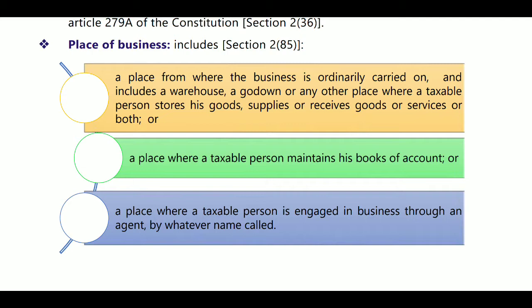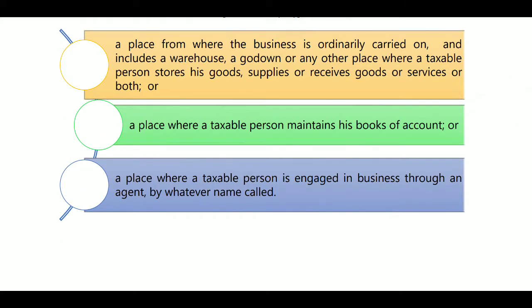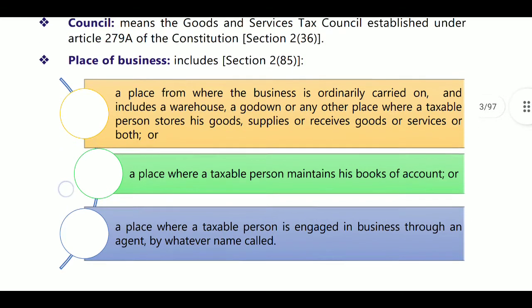What is meant by place of business? A place where the business is ordinarily carried on, and it includes warehouses, godowns, and any other place where the taxable person stores goods or services or both. Next, where the taxable person keeps his books of accounts, or where the taxable person is engaged in business through an agent. So agents, books of accounts, or the place where goods are stored. These three places are known as place of business.